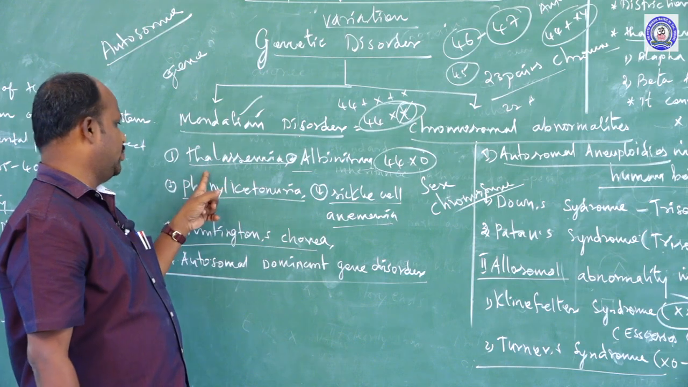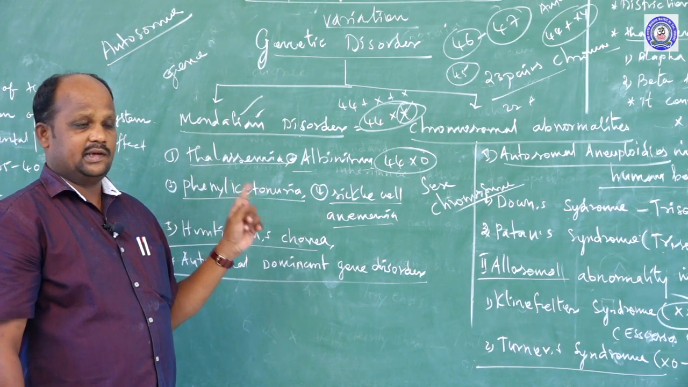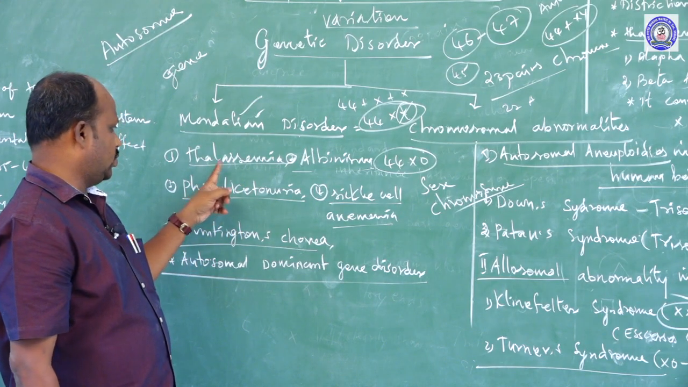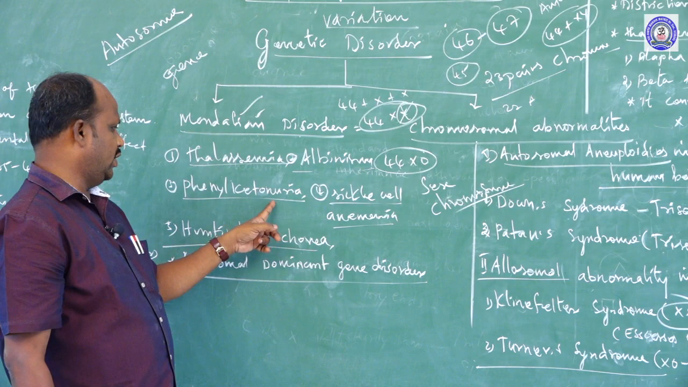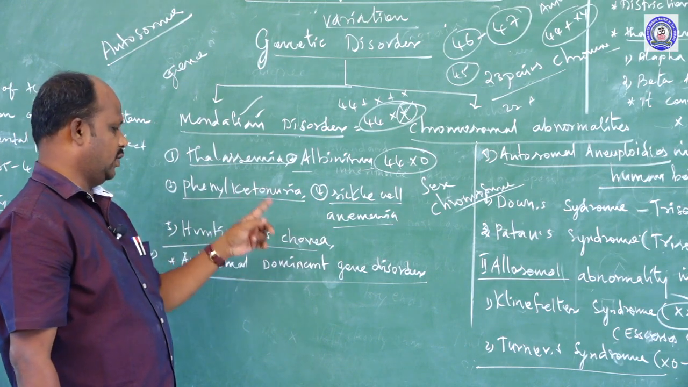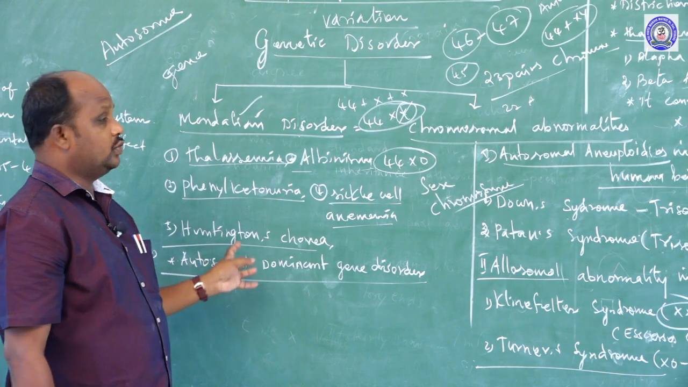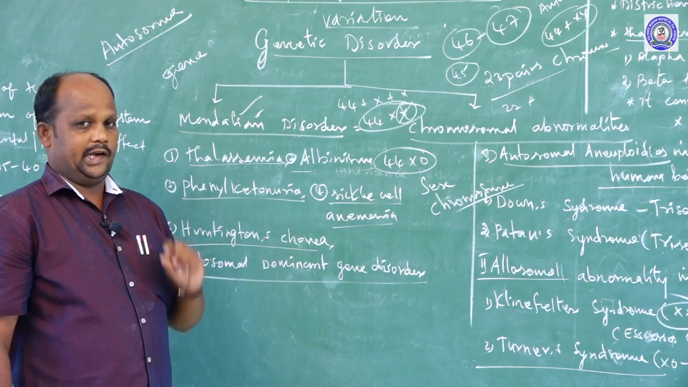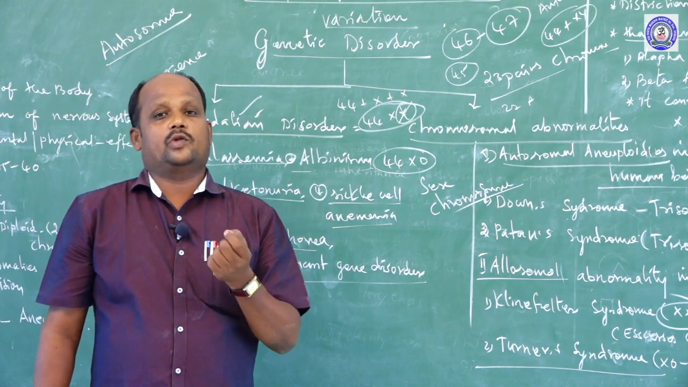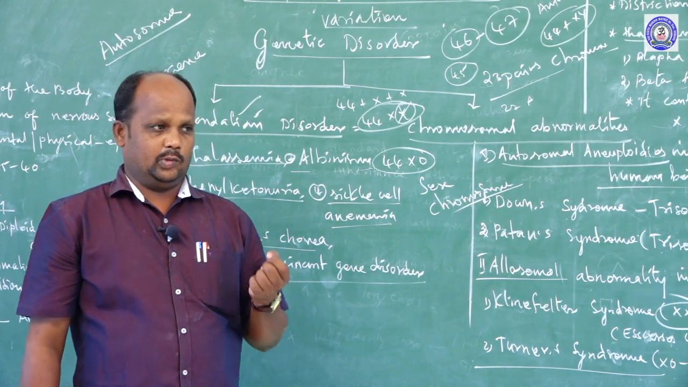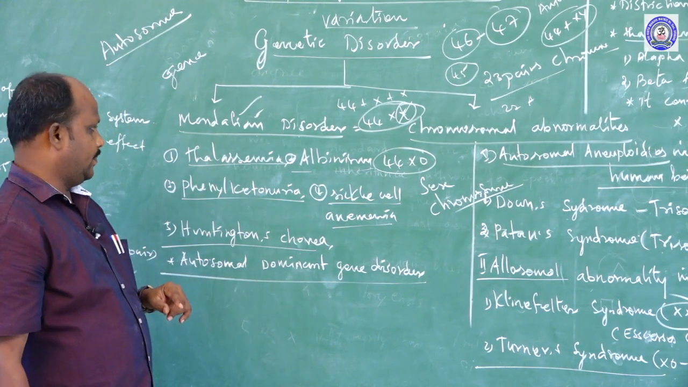The Mendelian disorder means the genetic diseases caused by genes and DNA. The first one, thalassemia, I explained, then albinism, phenylketonuria, sickle cell anemia, Huntington chorea. All these genetic diseases are caused by autosomal genes. I told you autosomal means somatic chromosomes. Somatic chromosomes may cause Mendelian disorder diseases.